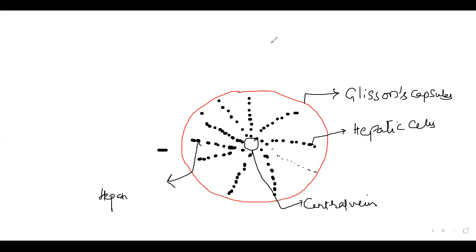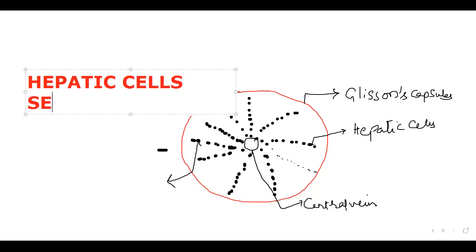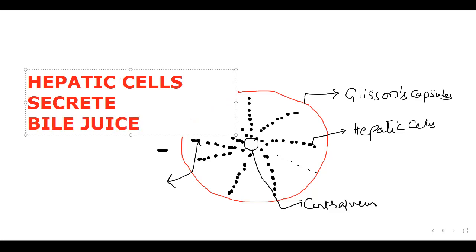Okay, so the secretion from the hepatic cells. A very important thing here that you people need to remember: bile juice is secreted from hepatic cells. Now the question will arise over how that hepatic cell secreted bile juice is going to be transported. That's what we have to see here.